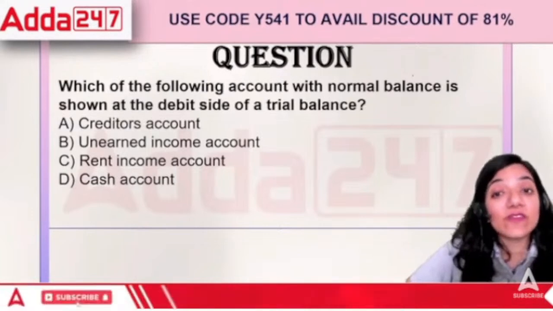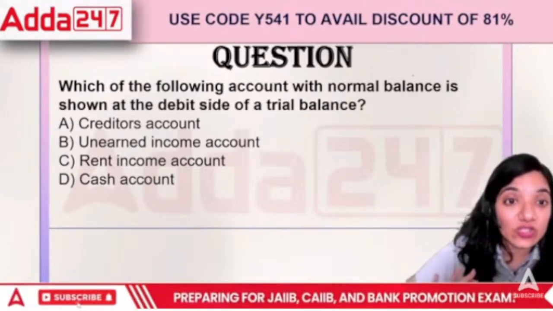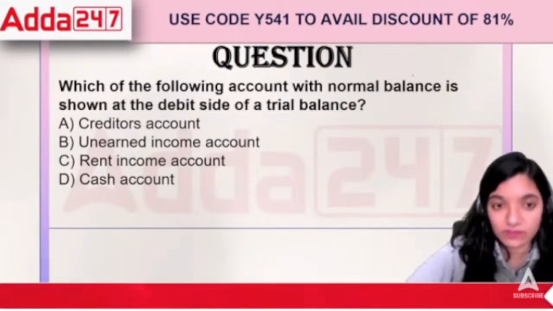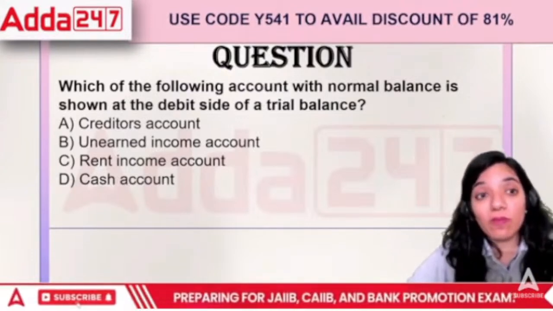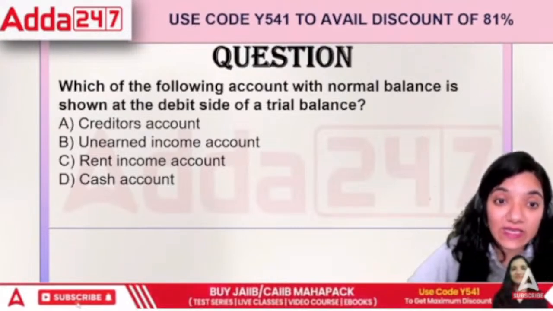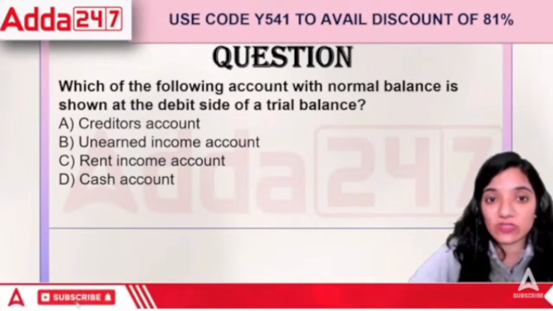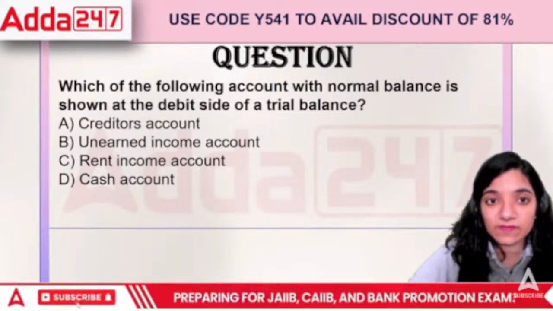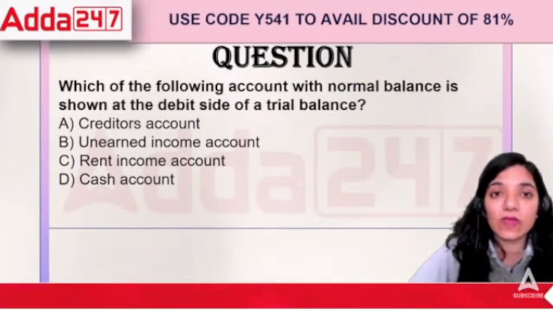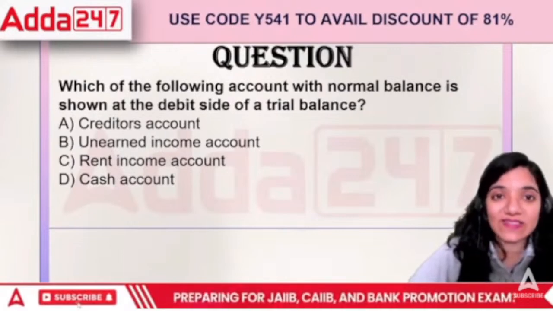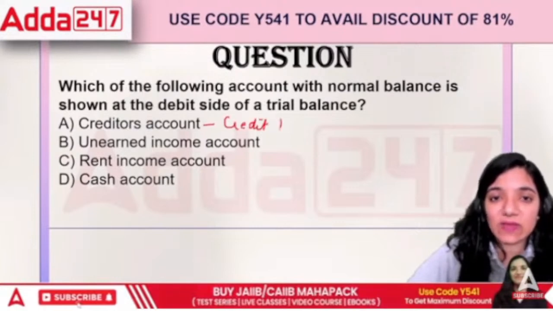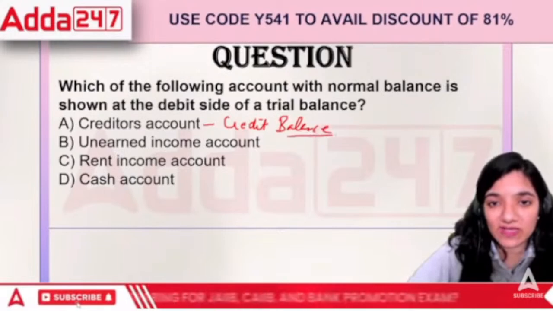Next question. Which of the following accounts with normal balance is shown on the debit side of the trial balance? Credit account, unearned income account, rent income, or cash account? See, a credit account will normally have a credit balance because it's a liability, and liabilities ideally have credit balances.